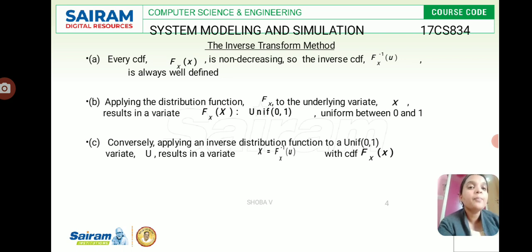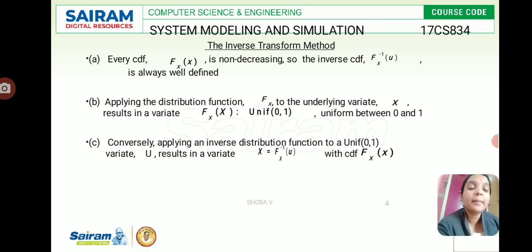For example, if m is 11, then u is x by 11. Every cumulative distribution function has a non-decreasing value, so the inverse F inverse of x is always well defined, and applying the distribution function to the underlying variate results in a uniform variate. Now the uniform range is 0 to 1.